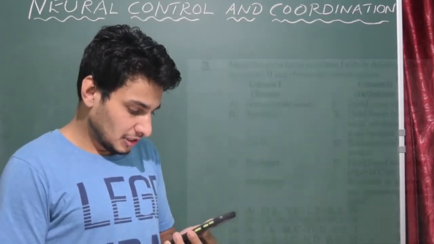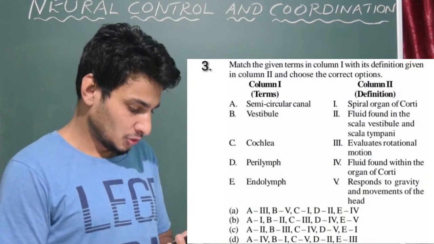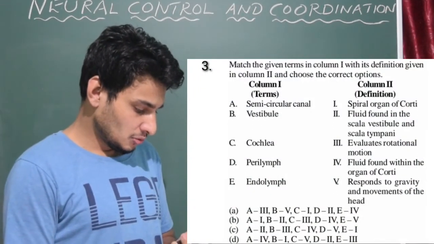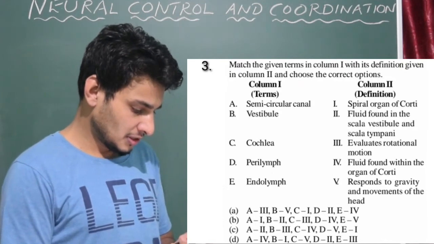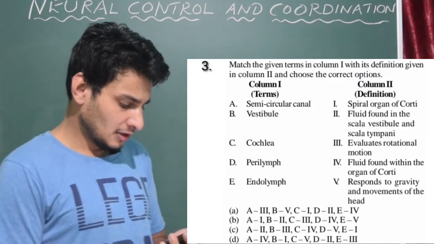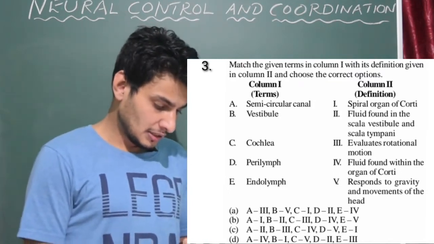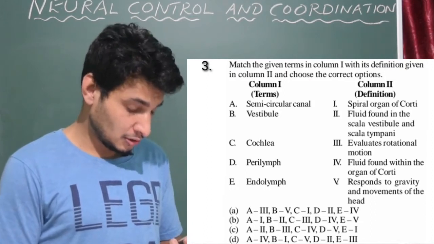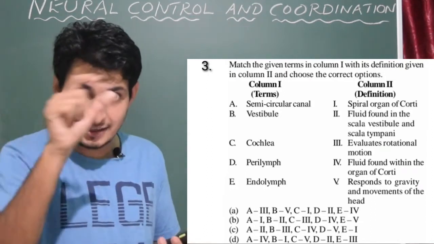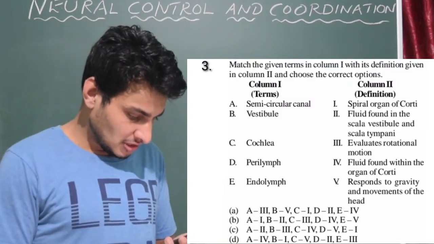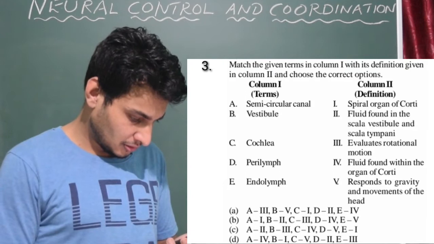Match the given terms, that is also column 1 and 2. Choose the correct option. So in column A some terms are given, and in column B, their definitions. Semicircular canal, and we all know that semicircular canal is a very important structure which helps in the maintenance of the body balance or posture. So what does this semicircular canal do?